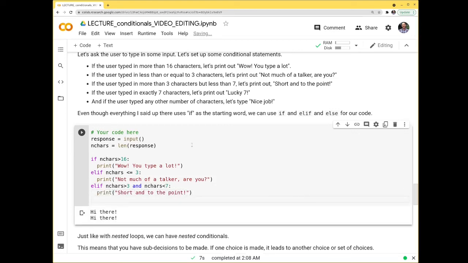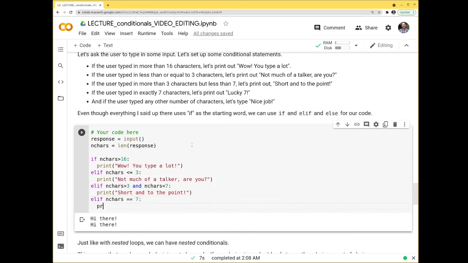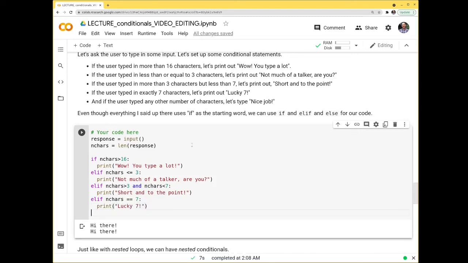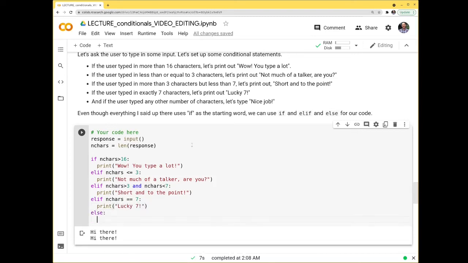If the user typed exactly 7 characters, we'll print out lucky 7. Elif n chars is equal to 7. Then we'll print lucky 7. Otherwise, if nothing happens, then we will print nice job.